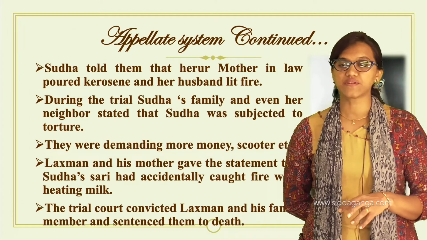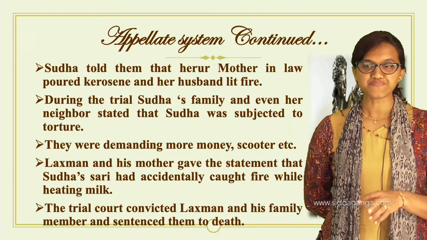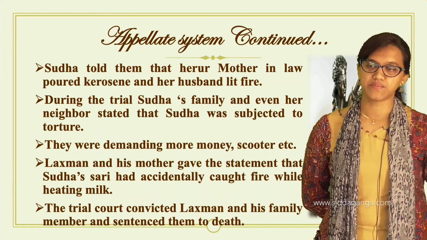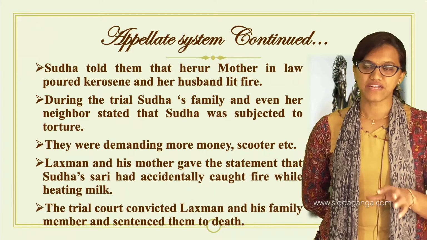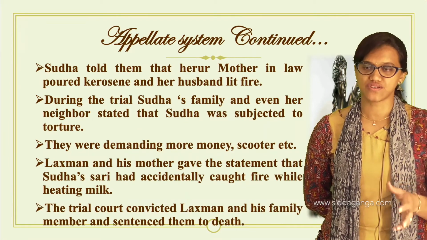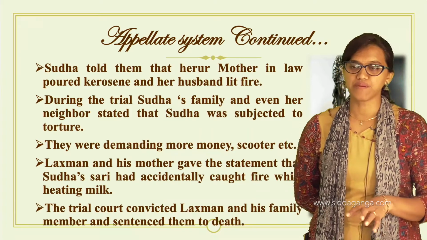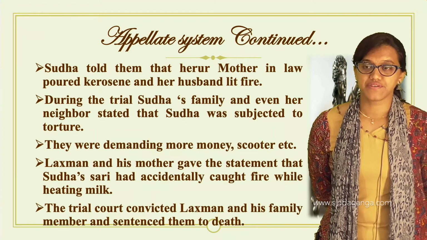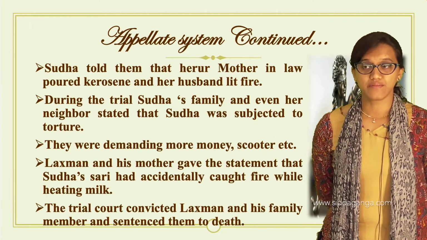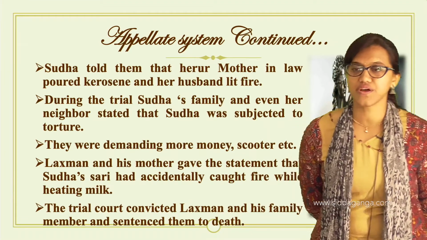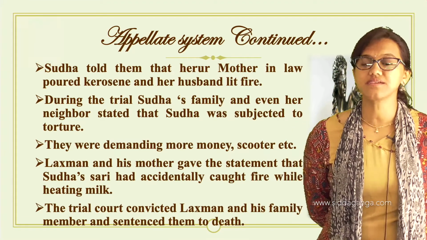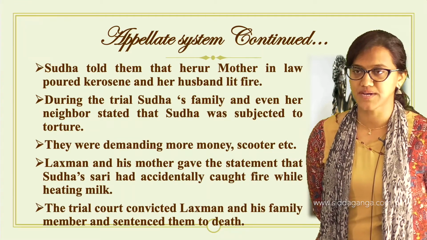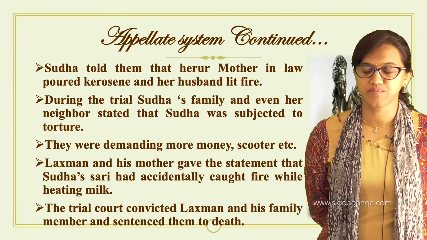The second principle is the rule against bias, wherein you should be impartial. You should not be biased toward one particular person. You should be totally impartial in nature. There should not be partiality, like, yes, I know this person, I will give the decision in his favor, or probably he has given me money, so I'll give the decision in his favor. These things should not happen. So that was the case here. Here also they had to follow the rule of audi alteram partem, nothing but hearing both the parties.